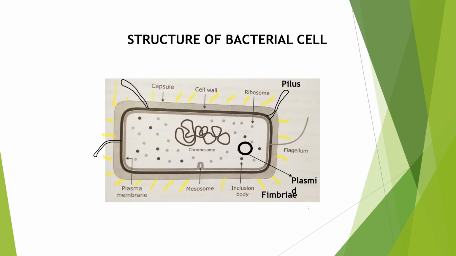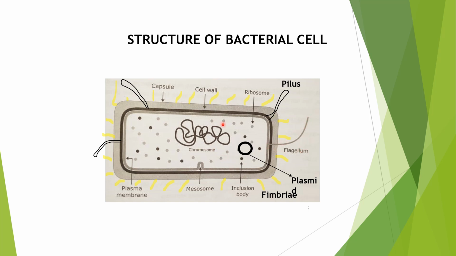So friends, that's all about the prokaryotes, that is the bacterial cell. This is the overview of the bacterial cell. It has a cell membrane, that is the plasma membrane. Outside of the plasma membrane, there is the cell wall. The cell membrane extends into foldings called mesosomes, and outside of the cell wall we have a glycocalyx layer also. The only organelle present in the prokaryote is the 70S ribosome, and the surface structures are the pilus, which is very long, and these yellow structures are fimbriae, which help in attaching to rocks, bristle-like structures, and the flagellum, which is different from eukaryotes.